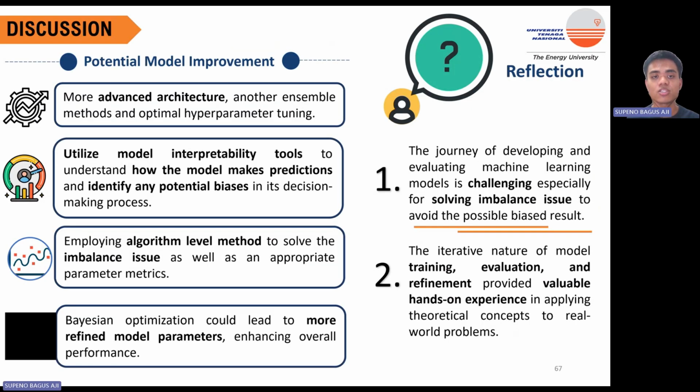For model improvement, consider a more complex model, solving potential bias, and Bayesian optimization for ensemble learning. Reflecting on the project, solving the imbalance issue is challenging, and it is an experience in building a machine learning model.